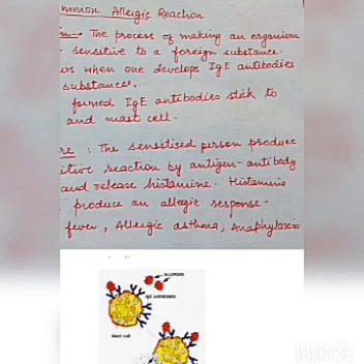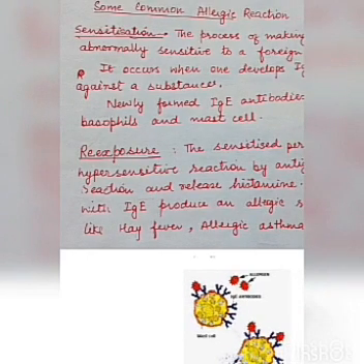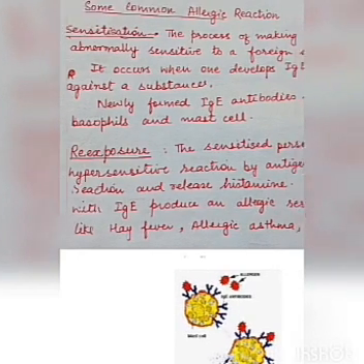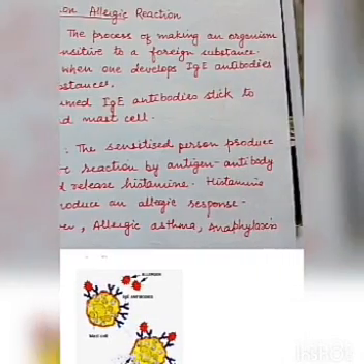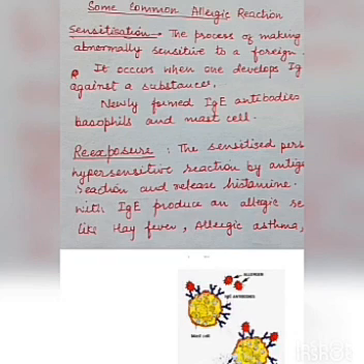These are the IgE antibodies against a substance. Normally, newly formed IgE antibodies stick to basophils and mast cells. This process is known as sensitization.